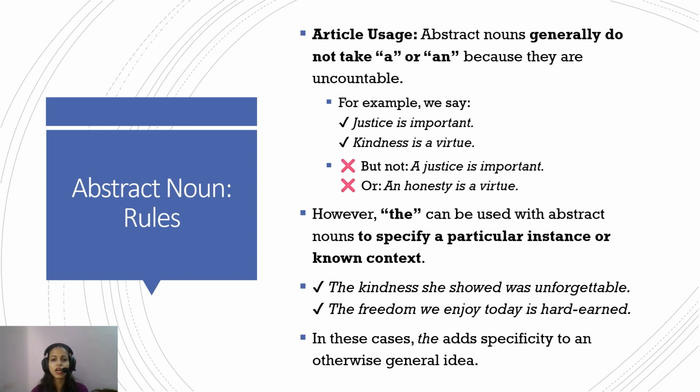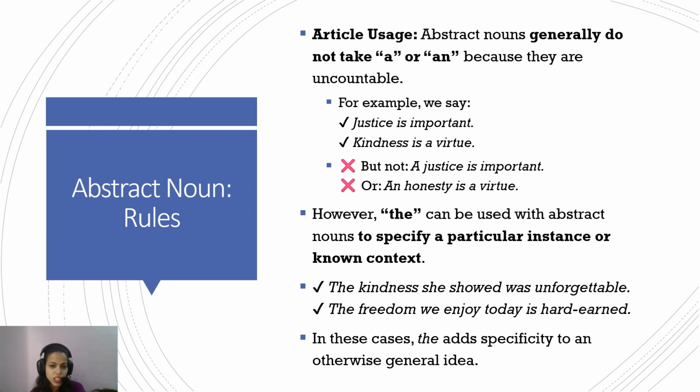For article usage, abstract nouns generally do not take a or an because they are uncountable. So "justice is important" is right; "a justice is important" is wrong. "Kindness is a virtue"; "a kindness is a virtue" is wrong. However, the can be used with an abstract noun to specify a particular instance or context. By now we know that whenever the comes into the picture, we are referring to a specific or particular context. "The kindness she showed was unforgettable."